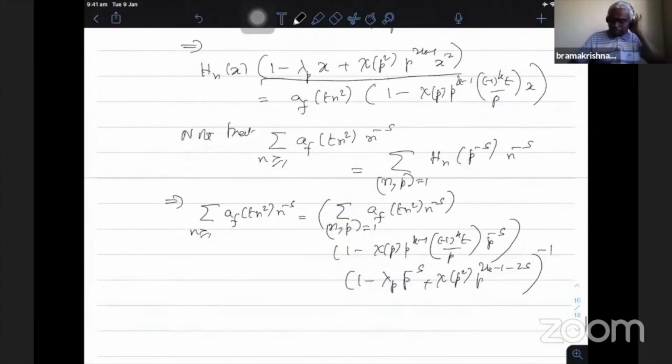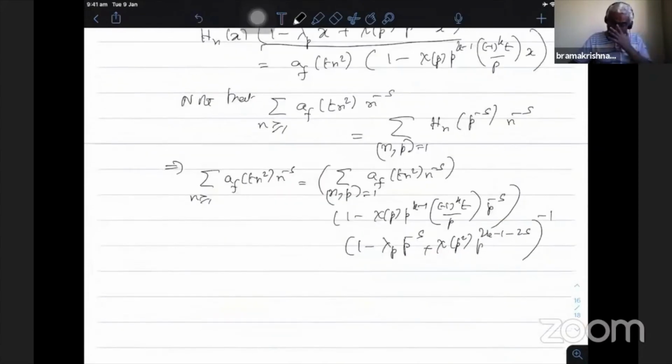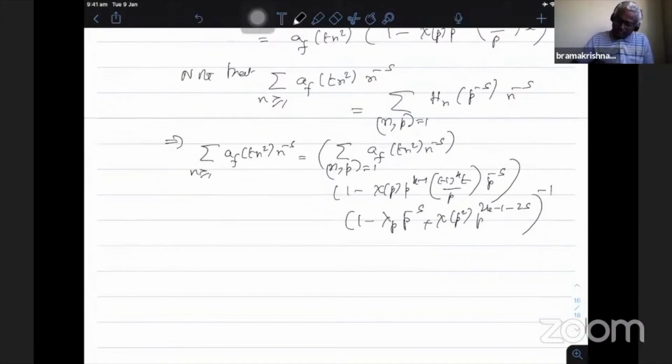Therefore, one p factor I have taken out, and then this evaluated hn of p power minus s in this one, and now I can remove another prime there. So inductively, if I take the factors of p from n, then the right hand side becomes the product. Okay, so therefore this is equal to ultimately. Finally, when I take out all the prime factors, the remaining one will be AF of t.